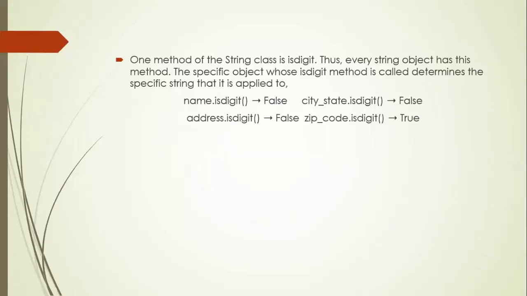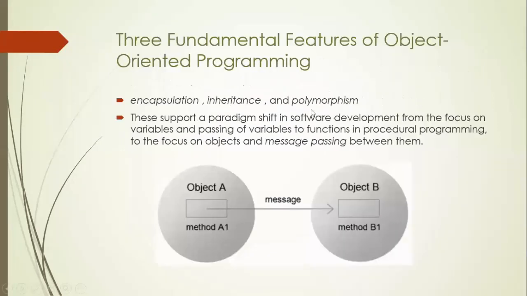Okay, this is like what we discussed in the previous classes for list. Now there are three fundamental features of object-oriented programming language: encapsulation, inheritance, and polymorphism. Now we'll discuss encapsulation. Before going to encapsulation, you need to know that there are two or more objects, and there is a possibility of exchanging messages between two or more objects through certain methods.